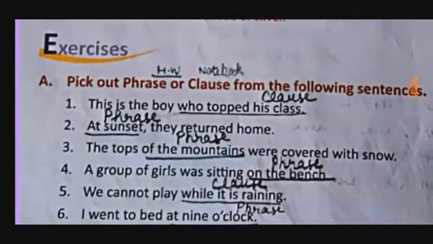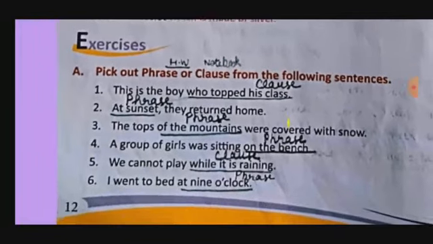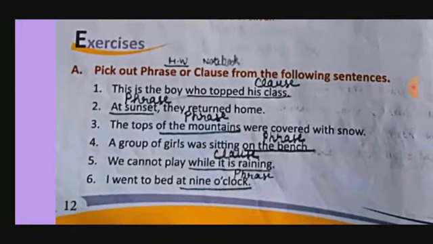Now here an exercise is given in your book. Pick out phrases or clauses from the following sentences. This is the boy who topped the class. So the clause is "who topped the class". At sunset they return home. They return home when? At sunset. The tops of the mountains were covered with snow. So this part is "of the mountains".